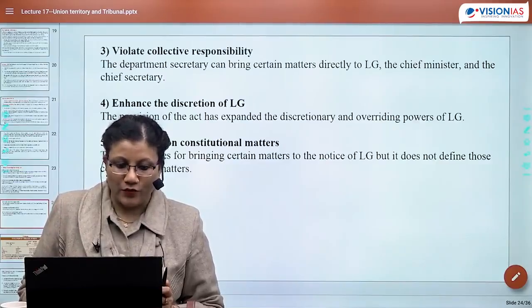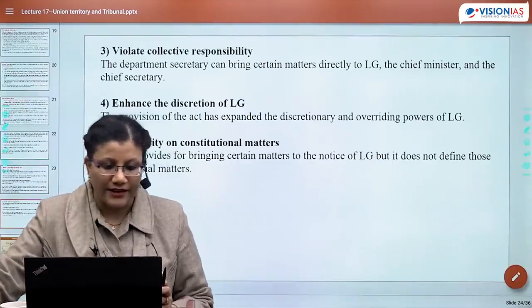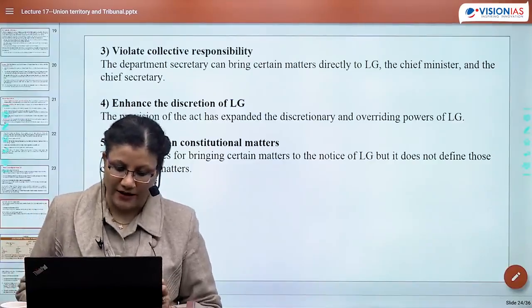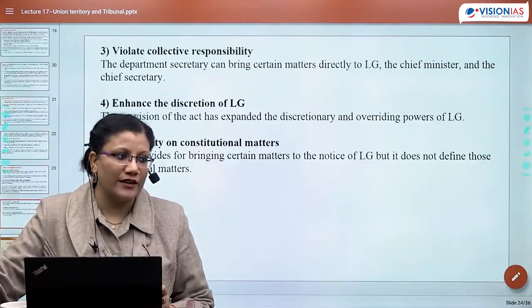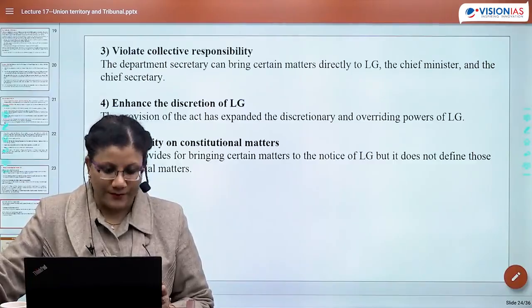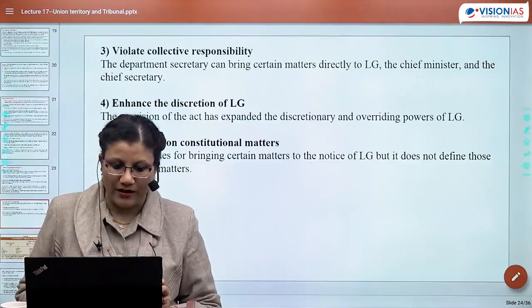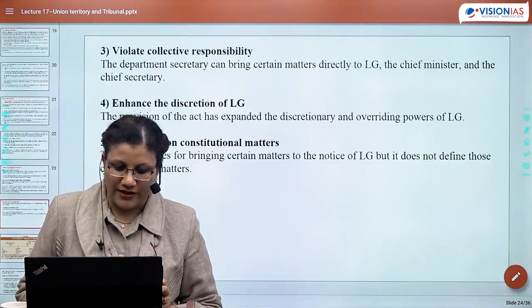Okay, now there is a question on UTs. Kindly tell me which of the following statements are correct. 1. Chandigarh is the capital of both Punjab and Haryana. Is it correct? Okay. Rajasthan is the largest state of India. Uttar Pradesh is the most populous state. Kerala has the highest literacy. Yes, so all of them are correct. The first idea is very important because of this reorganization and the UT question we were discussing.